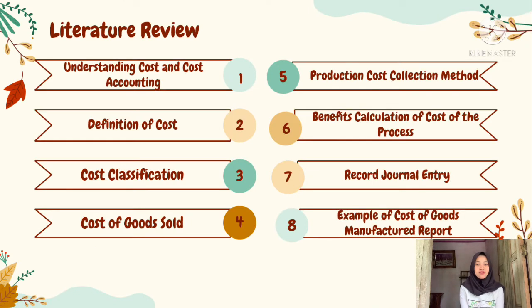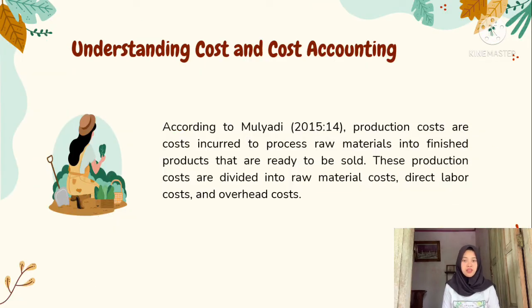In this chapter, we will discuss: first, understanding cost and cost accounting, 2, definition of cost, 3, cost classification, 4, cost of goods sold, 5, production cost collecting method, 6, benefit of calculating cost of the process, 7, record journal entry, and 8, example of cost of goods manufactured report. Understanding cost and cost accounting.